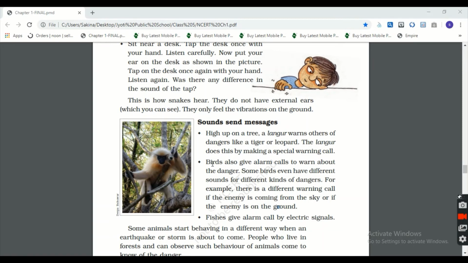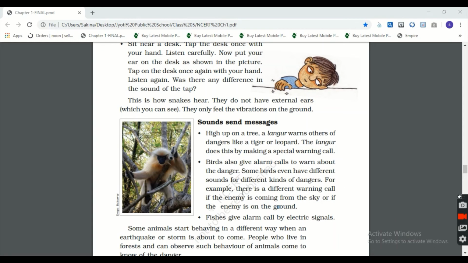Now for the birds. Birds also give alarm calls to warn about the danger. They also have different sounds to warn about the danger. Some birds even have different sounds for different kinds of dangers.